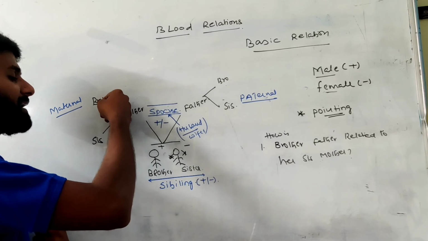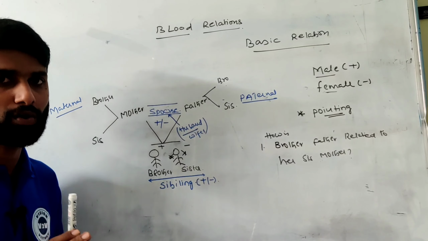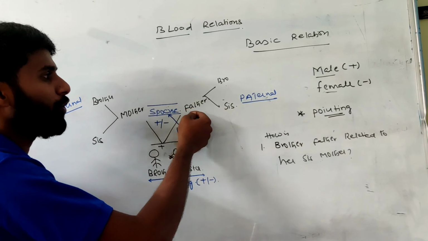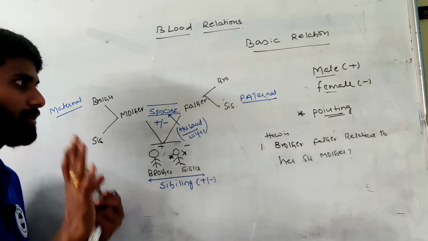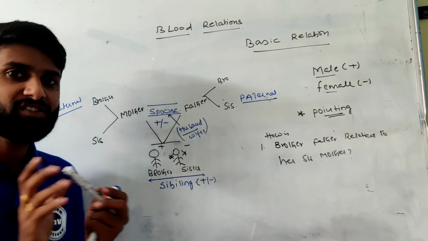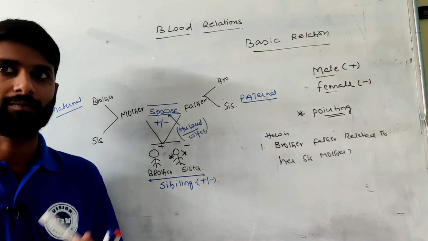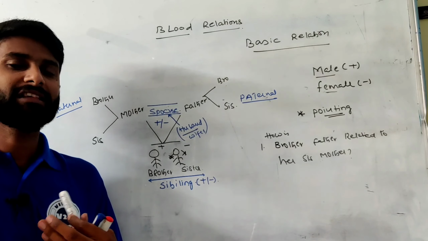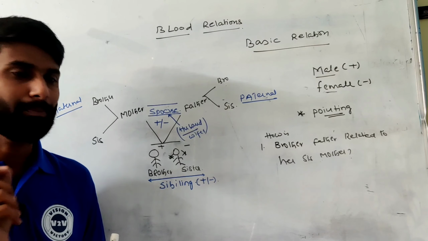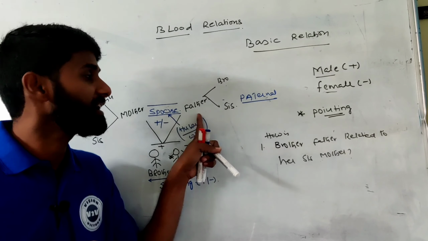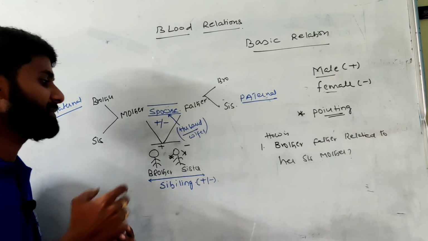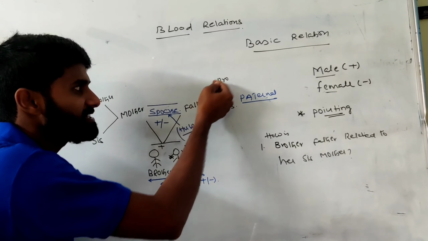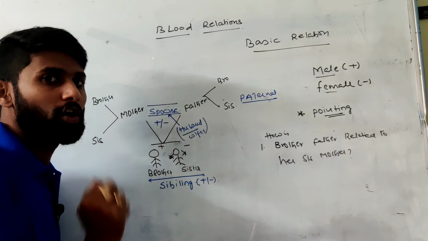My mother's brother is related to me as an uncle. Same, my father's brother is also related to me as an uncle. But if we want a specific relationship, my father's brother I can call an uncle, but including my father's side, any father-side relation I can call a paternal relationship. It means my father's brother is my paternal uncle.